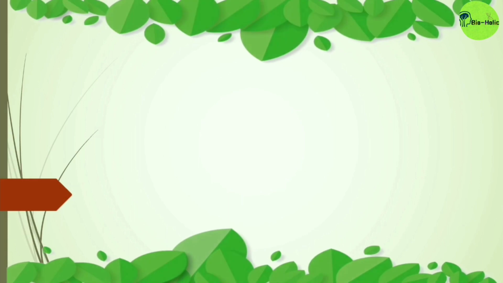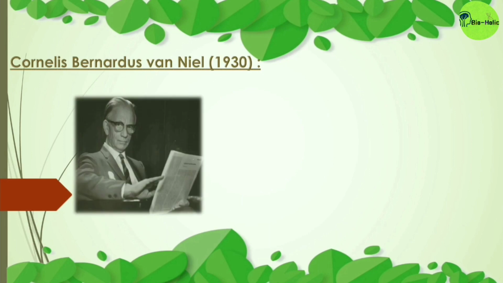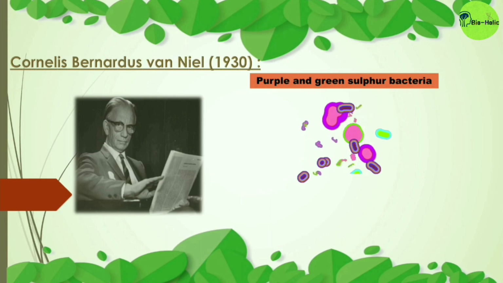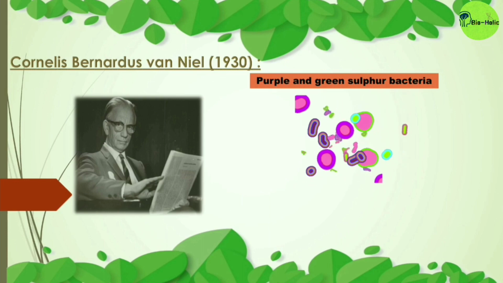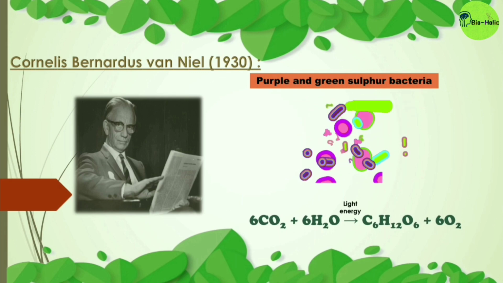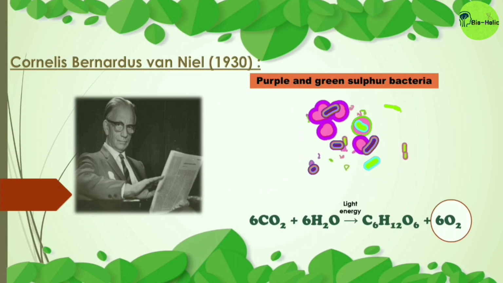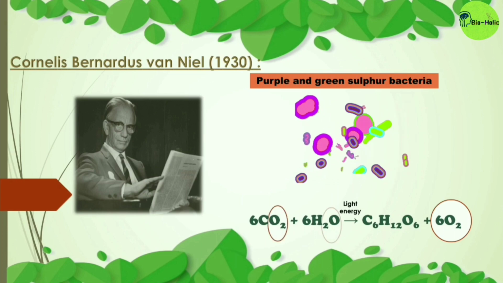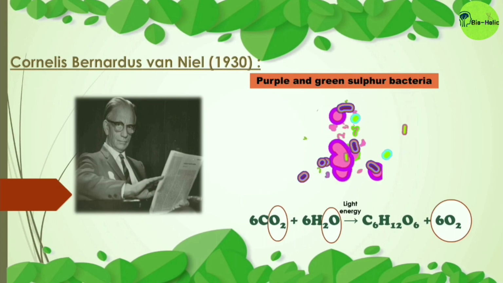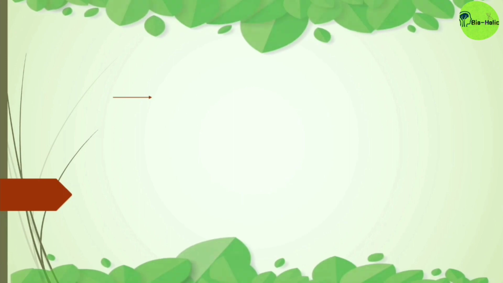Now, the Van Niel experiment that was done in the year 1930. He did his experiments by taking some purple and green sulfur bacteria. We all know the general equation of photosynthesis where oxygen is produced. This oxygen is coming from where? From the carbon dioxide or from the water, as both of the raw materials contain oxygen.